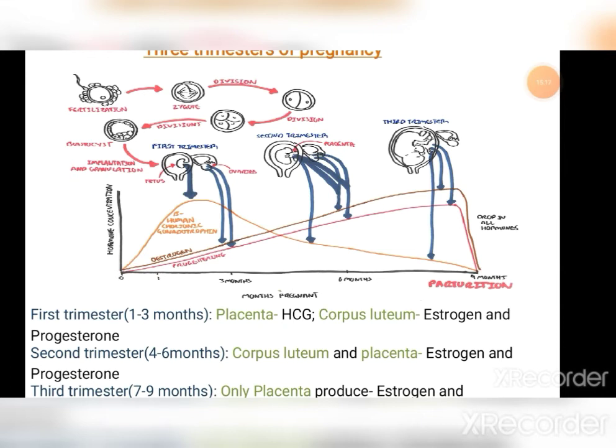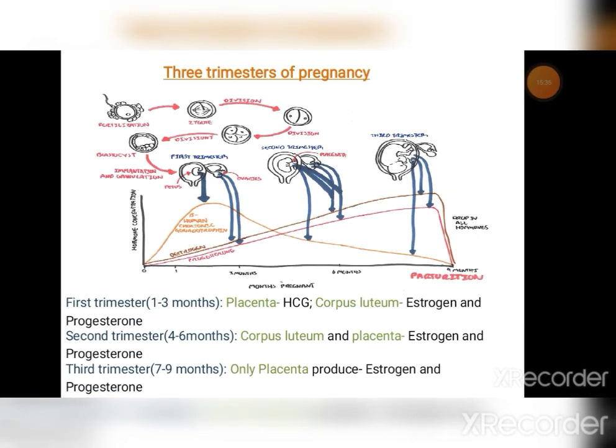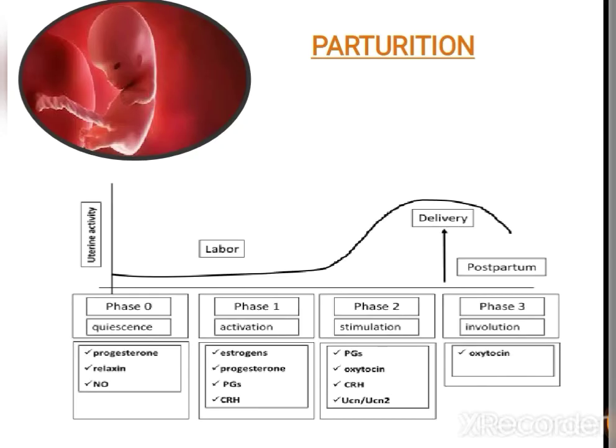Now importantly, when 9 months hits, all of these hormones drop down and don't get produced anymore. At this time, the baby wants to come out, so the uterus starts to contract. This period is called the parturition period. Next we come to the parturition process. Parturition can be defined as the action of giving birth to young.